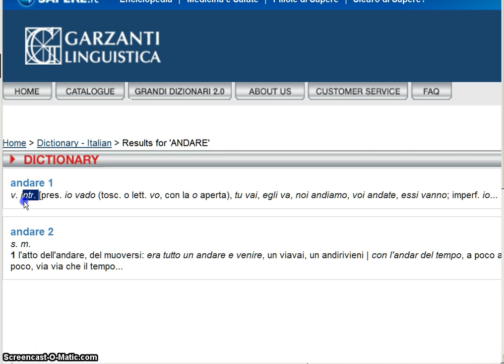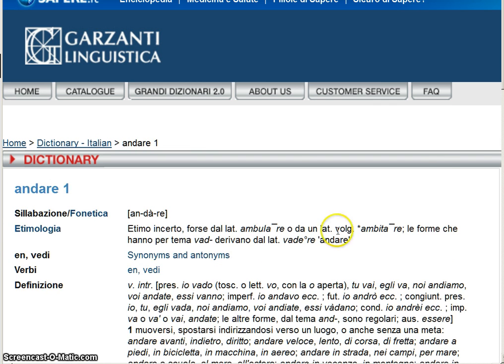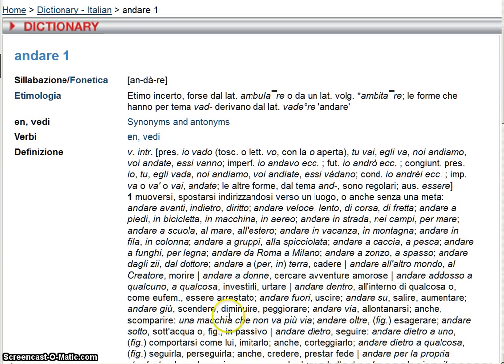Andare, the very first piece of information that you get is that it is a verbo intransitivo, an intransitive verb. We also want to know if this verb has a regular or irregular past participle. So we go down the line, look for the information. This gives us information about the pronunciation. These are the forms of the present. This says imperfect, and there are the dots. So we know that that is not the complete information. We click and we find the entire entry.